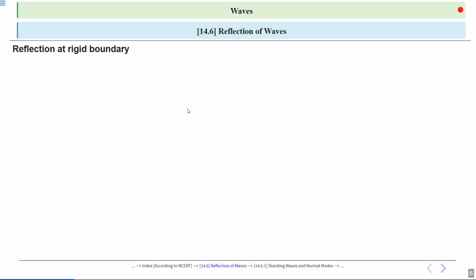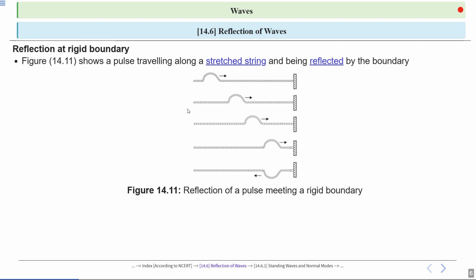Here we are continuing the concept of reflection from a rigid boundary. So students, here we are looking at a diagram that shows a stretched string and reflection from the rigid boundary. In figure 14.11, reflection of a pulse meeting a rigid boundary.